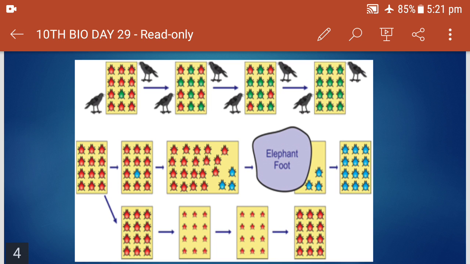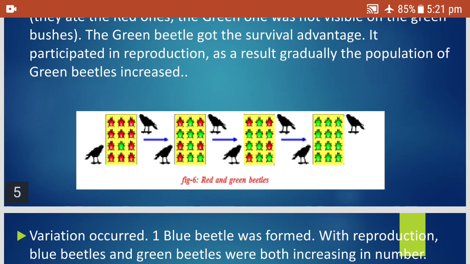In the second case, there were some variations during reproduction and an equal number of red and blue beetles were there, they were eaten away by the crows, so there was no advantage of survival. In the third case, due to the environmental effect, that is the disease caused to the plants, the beetles' health was affected, and finally when the disease was eliminated, the beetles got back their weight and their health. Now this is all.